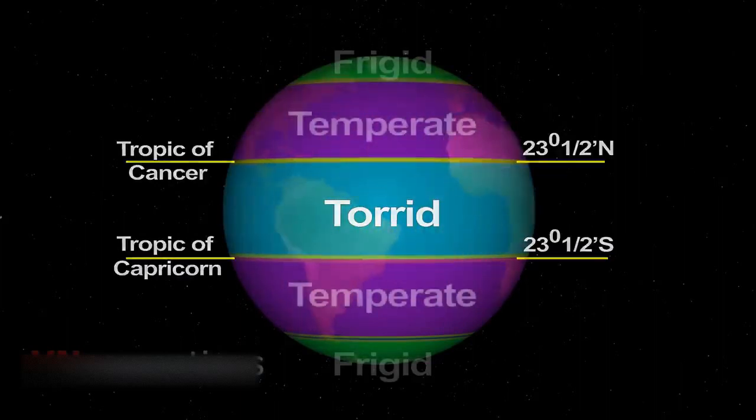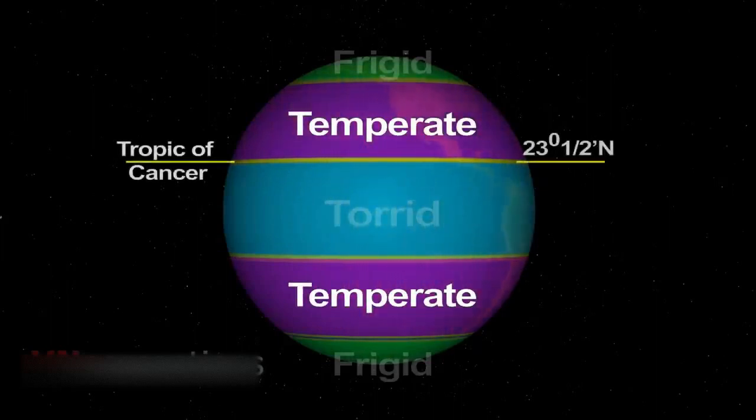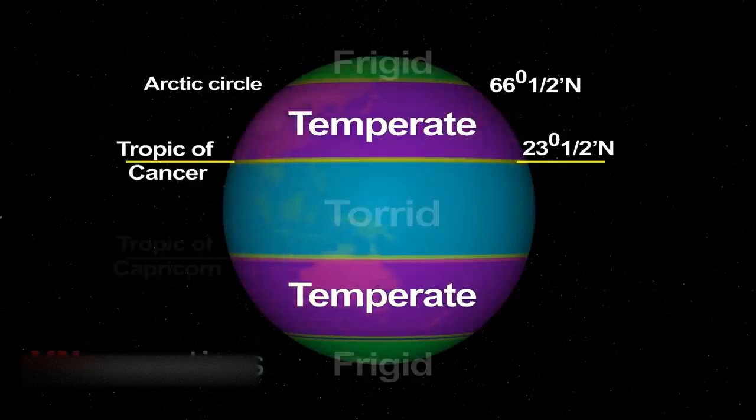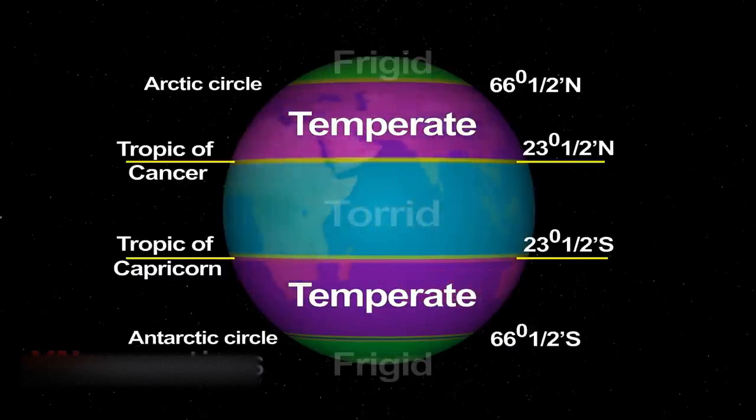Similarly, the next one is the temperate zone. The temperate zone lies between the Tropic of Cancer and the Arctic Circle in the north, and the Tropic of Capricorn and the Antarctic Circle in the south. These regions receive slanting rays of the sun, so they never receive vertical rays of the sun.